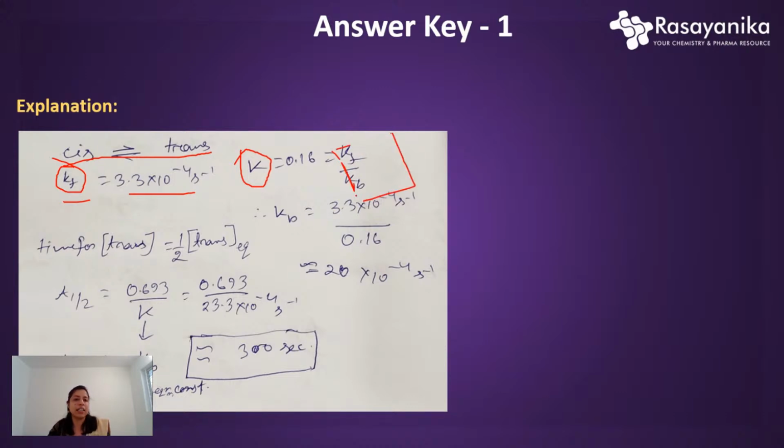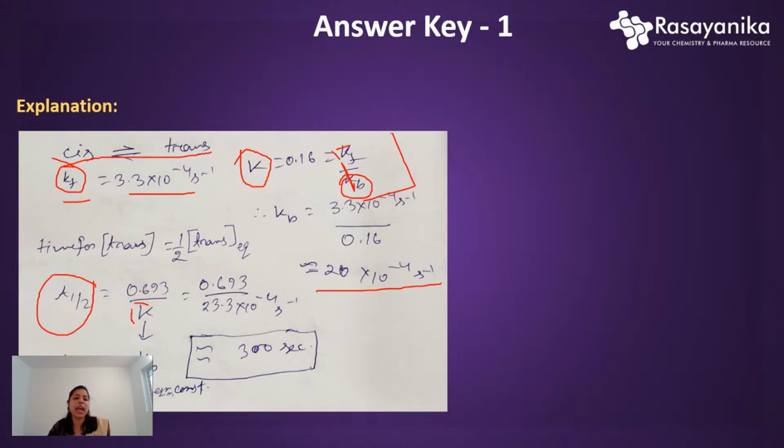From this information, you can easily calculate the rate constant for the backward reaction, Kb. If you calculate the value, you will get Kb like that. So what is the T half now? We already know the T half for a first order reaction: 0.693 by K.